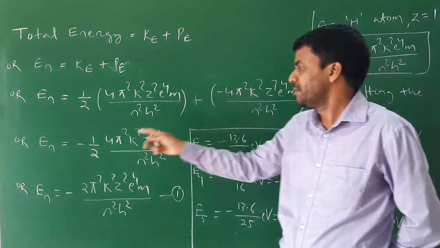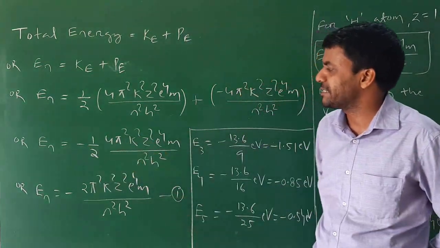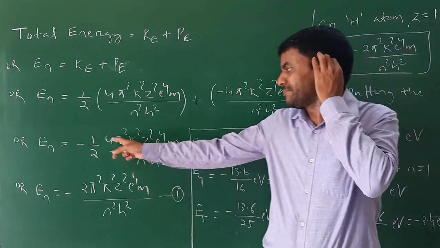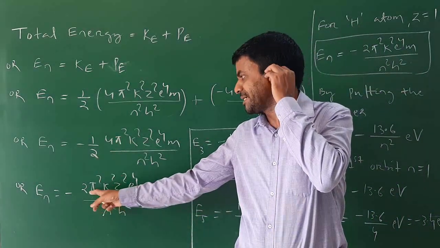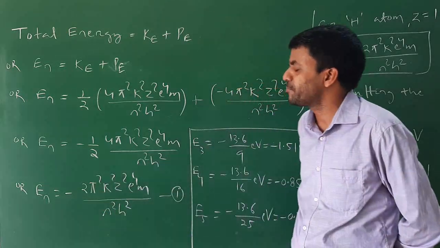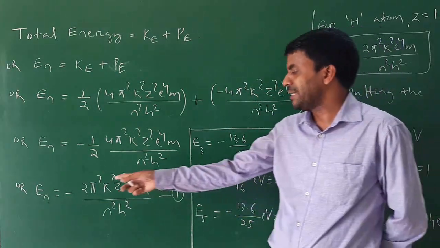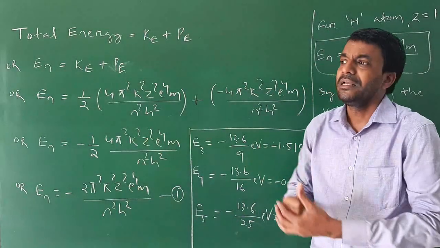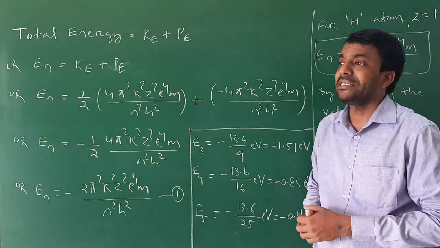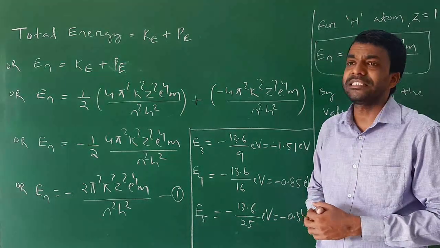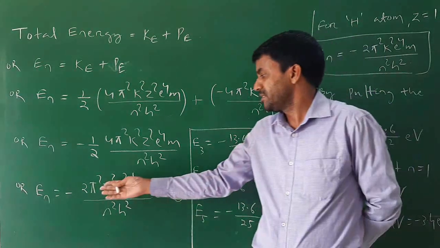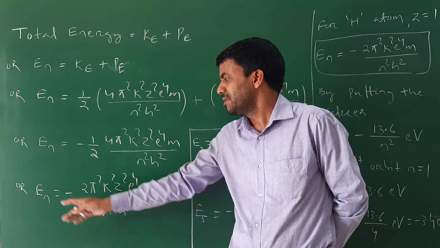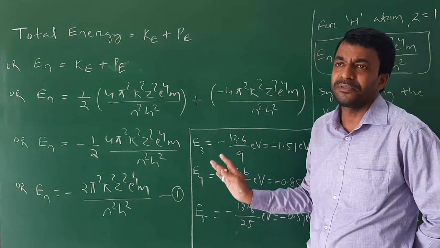means minus half 4 pi square K square Z square e^4 m by n square h square. By cancelling 4 by 2, the final formula of total energy En is equal to minus 2 pi square K square Z square e^4 m by n square h square. It means the energy is negative. It shows that the energy is attractive in nature. This is the total energy of the revolving electron.